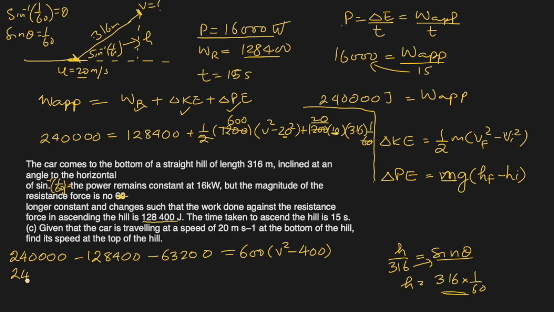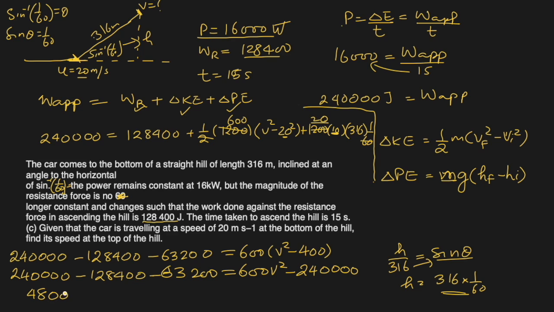So 240,000 minus 128,400 minus 63,200 equal to 600 v squared minus 240,000. Oh, it comes out to be exactly the same number as this, but this is negative, so it will add up there. So 240,000 plus 240,000 becomes 480,000.